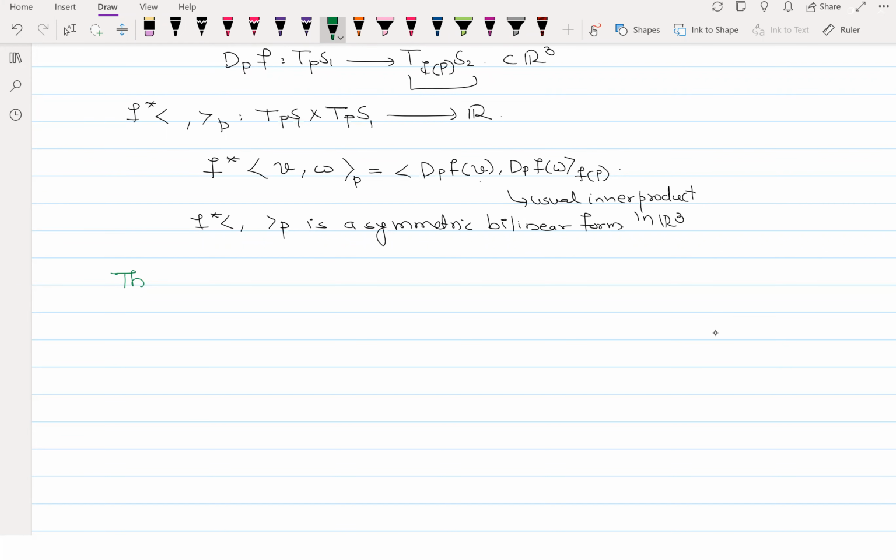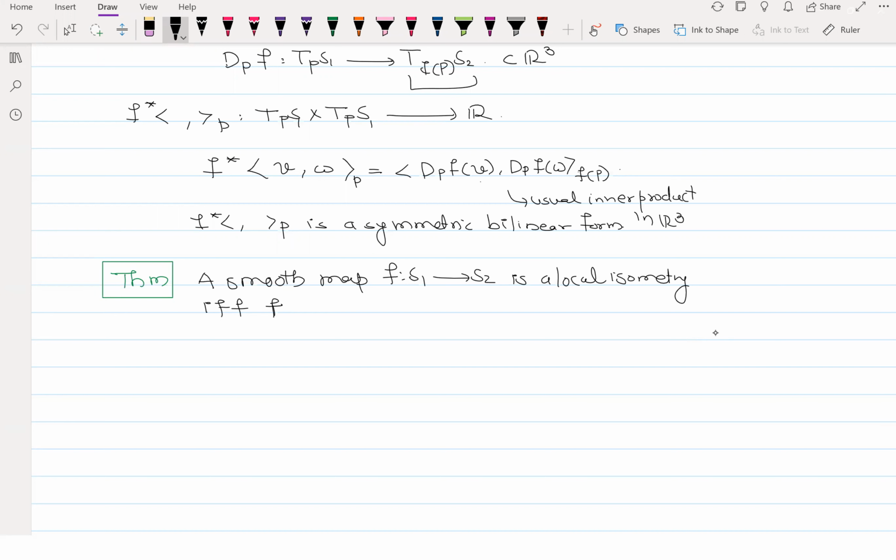Let me give you that theorem. The statement is: a smooth map F from S1 to S2 is a local isometry if and only if F star is equal to the usual bilinear form on T_pS1, so for all vectors this should be equal, for all P belonging to S1.